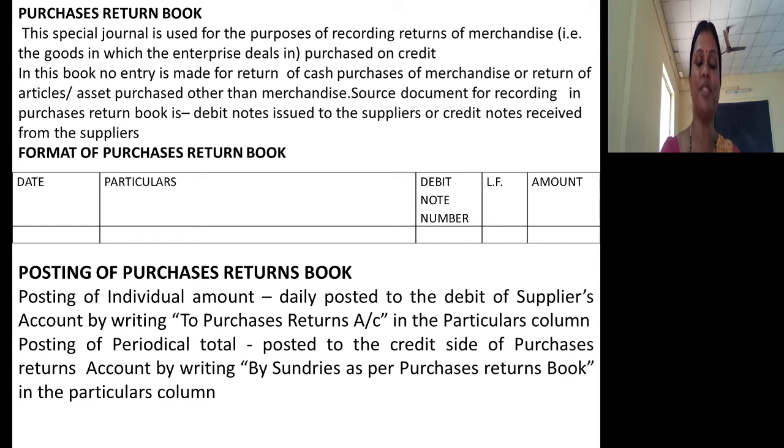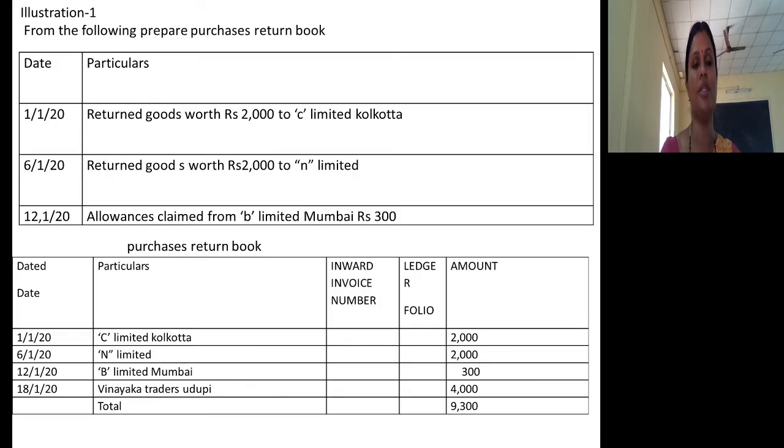When you post to the purchases return account, you will not post daily; you will post periodically, by writing either the name of each supplier separately or combined as 'by sundries', on the credit side of the purchases return account. When we start solving the problem, you will come to know how to post entries from the purchases return book to specific accounts.